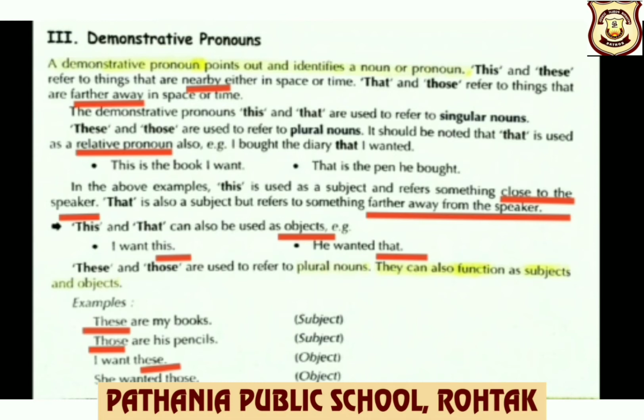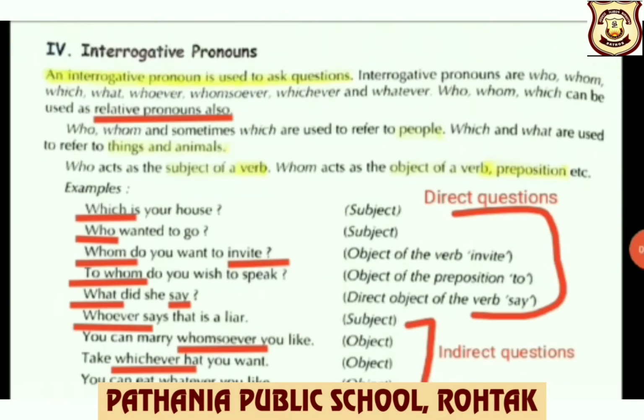Those are his pencils. She wanted those. So those are his pencils. Those, the pronoun here, is a subject. And she wanted those. Those here is an object. Type 4, interrogative pronouns. An interrogative pronoun is used to ask questions.